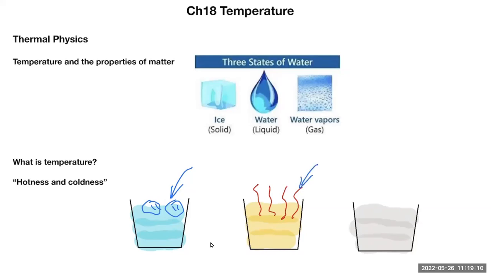Now, if you dip your hand into the one on the left, you say, gee, that's cold, right? At the same time, you dip your other hand into the steamy hot one, you say, gee, this is hot. Then you conclude the temperature of the left one is lower than the temperature of the right one, because the left one's colder, the right one is hotter.